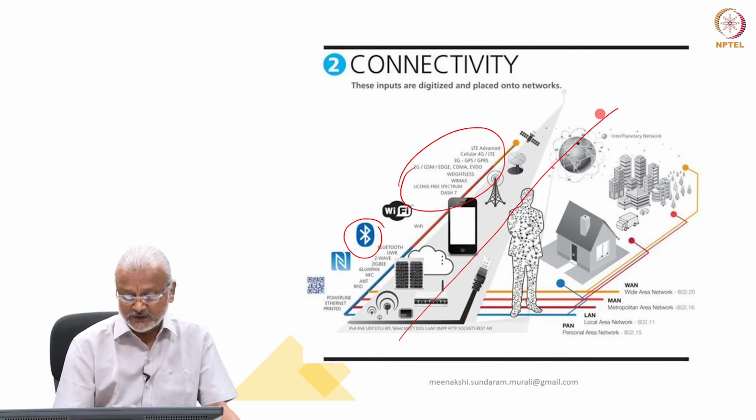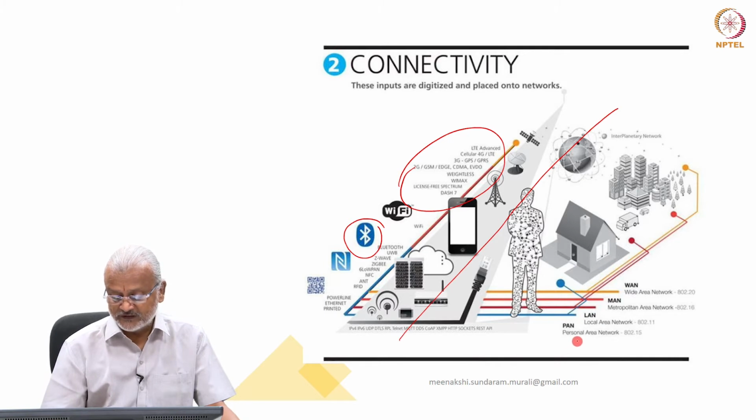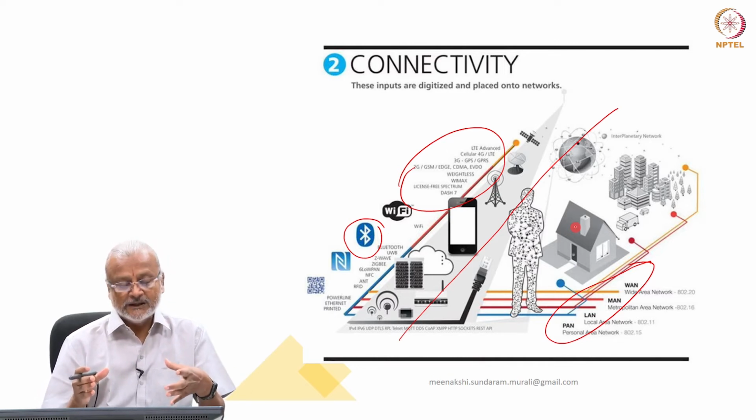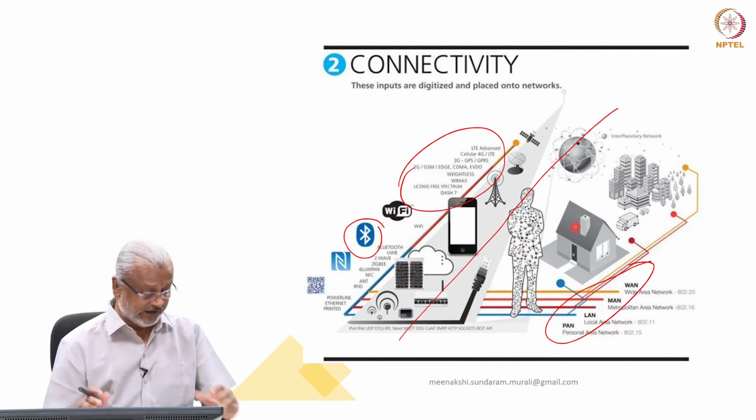Now, if you come to the wired part, that's interesting. You could have the personal area network, local area, metropolitan, and WAN. So these are the physical networks, if you will, and then you will be able to use the city level network connectivity, home level network connectivity to transport the data from one spot to the other. So this becomes the second key building block for us in terms of integrating the Internet of Things solution into an accelerated IIoT capability, if you will.